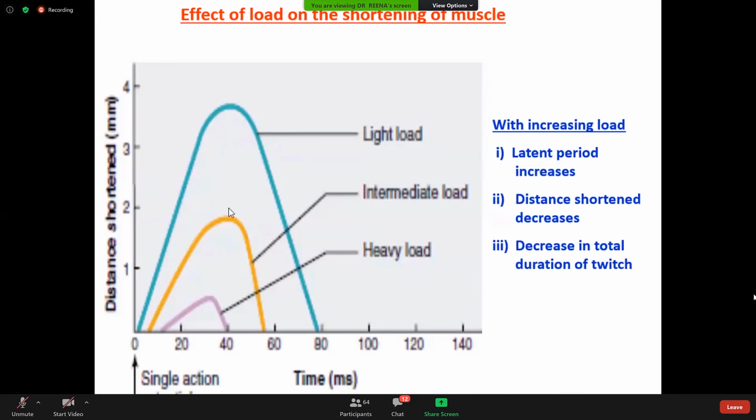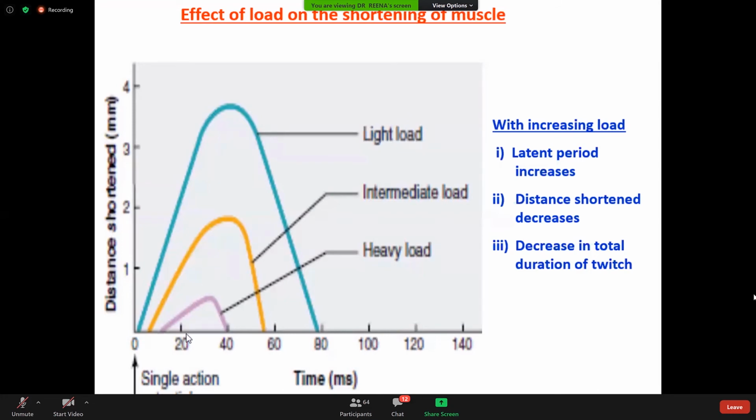But as the load increases, the latent period increases, the amplitude decreases, and the duration of this contraction decreases. As you further increase the load, this was the experiment done. From the experiment, as load increases, different types of curve are obtained.